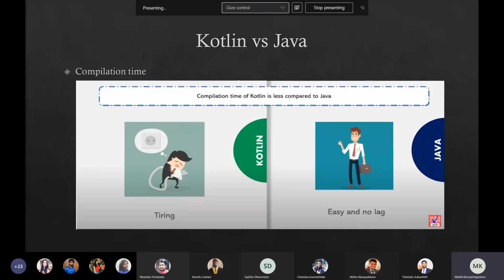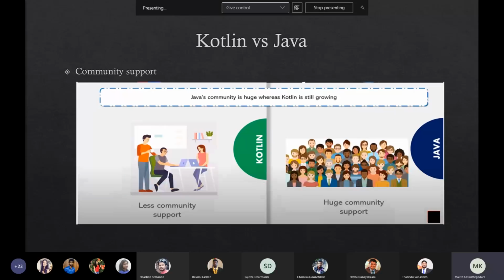When developing Kotlin, one of their major objectives was to have a lesser compilation time than Java. But what programmers are saying is that the compilation time of Kotlin is much higher compared to Java. Also, since Java is a very old programming language, it has higher community support, but Kotlin has lesser community support.